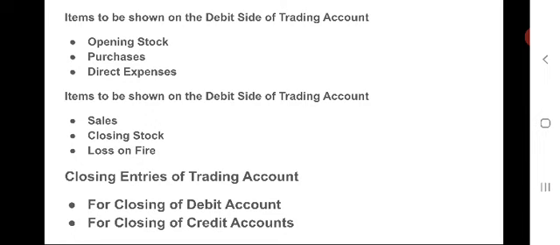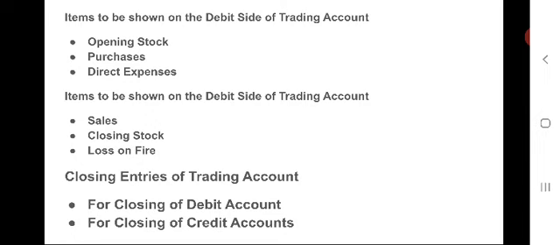The most common of these are freight inwards, carriage inwards on purchase, transit insurance, octroi, import duty, custom duty, clearing charges, wages, packing and forwarding expenses by seller, etc.